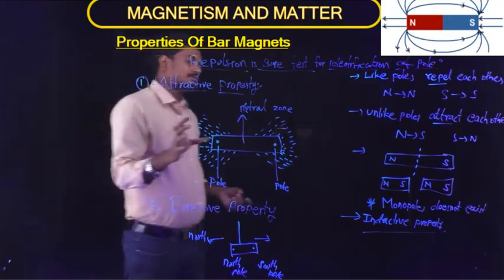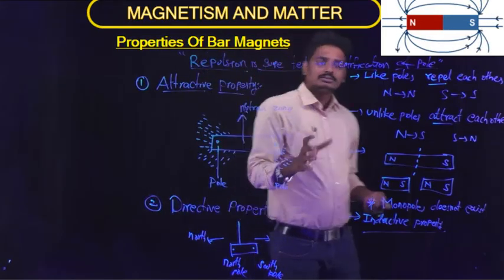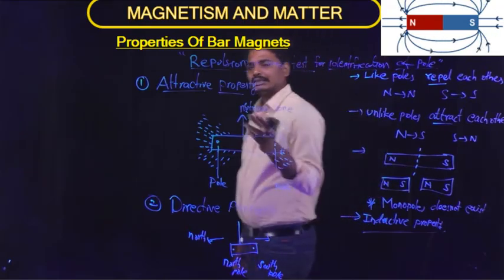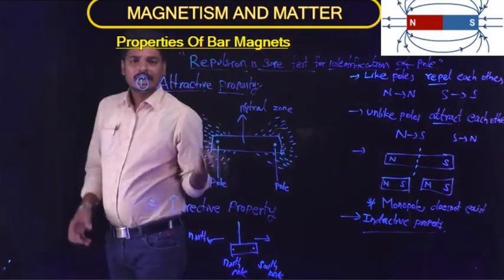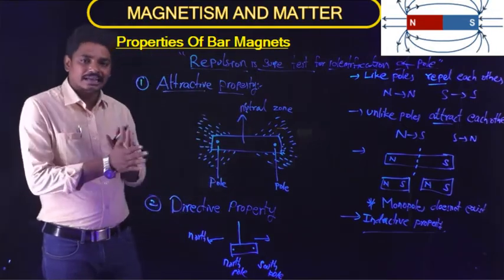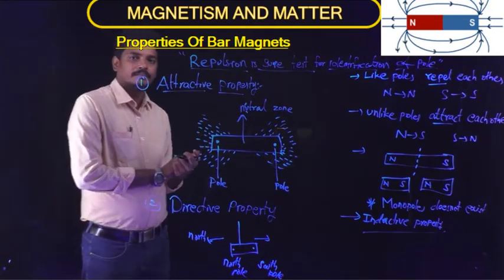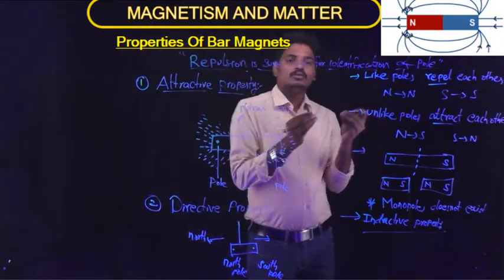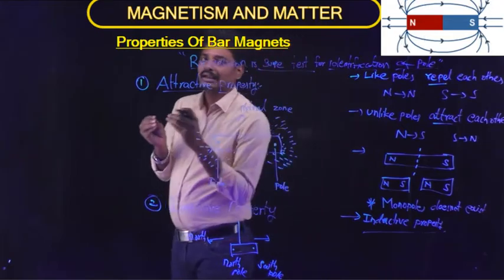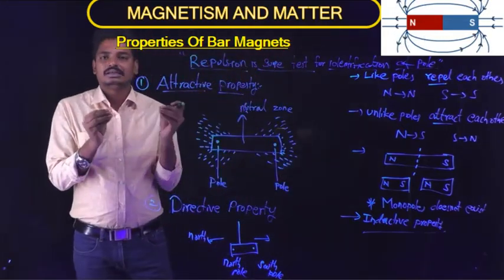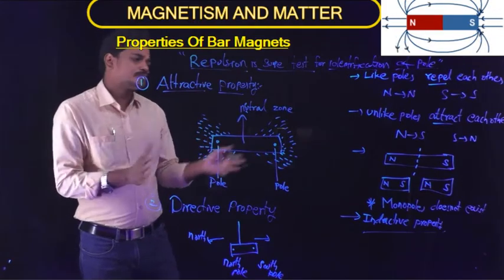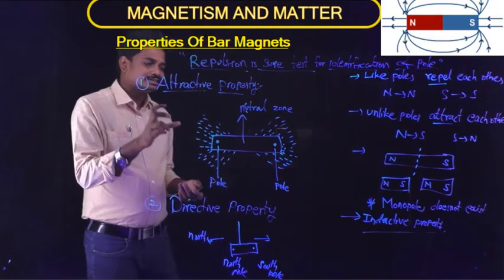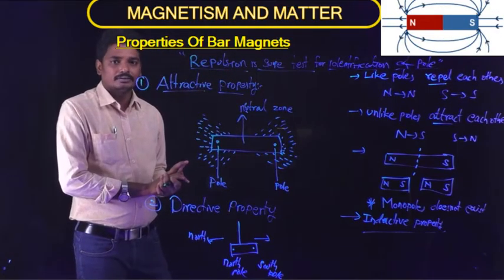So these are some basic properties that we know from our childhood. We know that it can attract some magnetic materials, and when it is suspended freely, it aligns itself to the north-south directions. Also, if we consider two magnets brought together, they attract each other, and if we reverse the directions, they repel each other. All these points we came across in our childhood days. So these are some basic properties of the bar magnet.